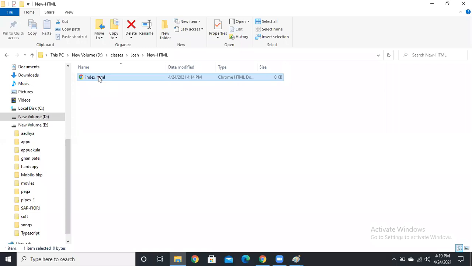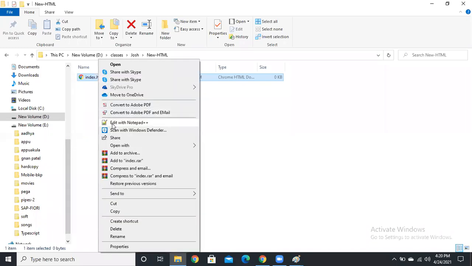So no need to remember anything. In Notepad++ there is no IntelliSense, guys. If you enter something like head, it will suggest head only. In some other editors it will give you the entire code. That's why I recommend you just install Notepad++ only.